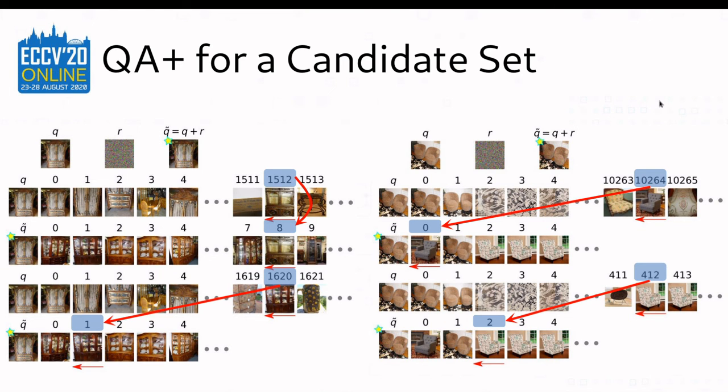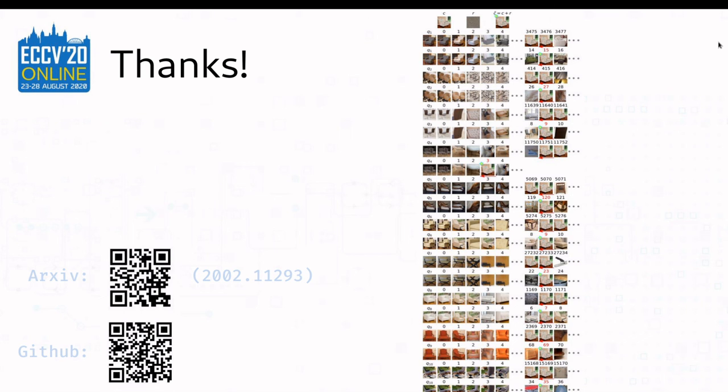We can also perform QA+ attack with a set of candidates. In the left example, our query image is a cabinet. We select the candidates ranked at 1512 and 1620. After the QA+ attack, the ranks are raised to 8 and 1 respectively. This is a final example of CA+ attack with a query set containing 10 different query images. All these results demonstrate that our attack still remains highly effective when the difficulty is increased. More high-resolution results and more details can be found in our preprint paper.